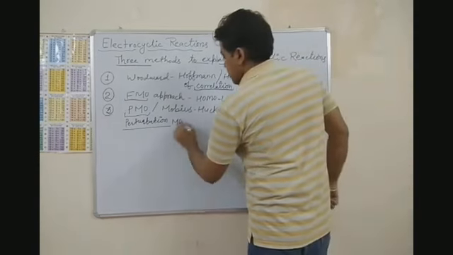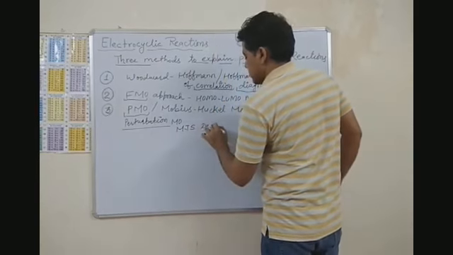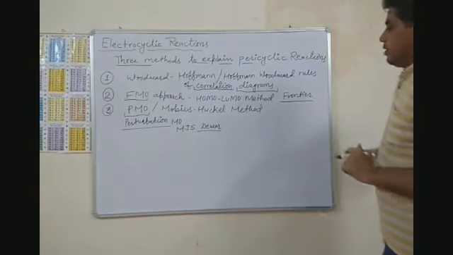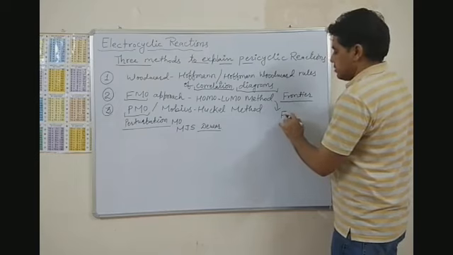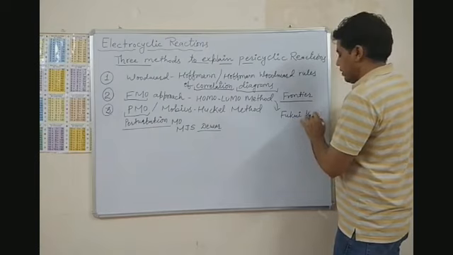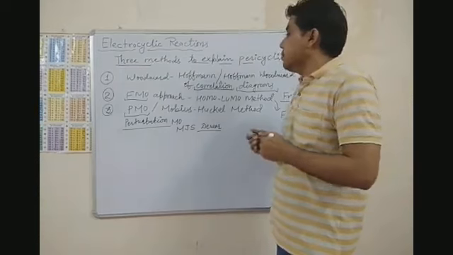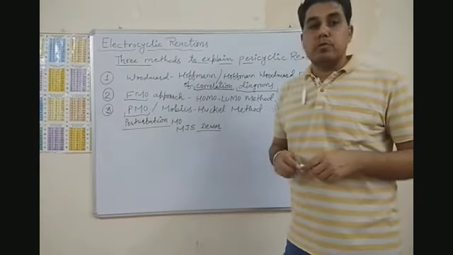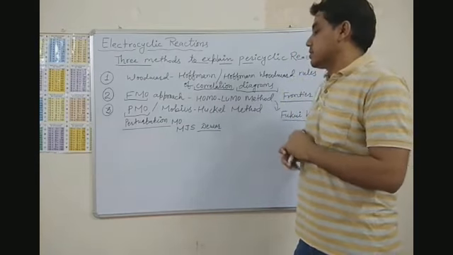This method was proposed by M.J.S. Dewar, and this FMO method was proposed by Kenichi Fukui. So these are the three methods that we use one by one to explain electrocyclic reactions.